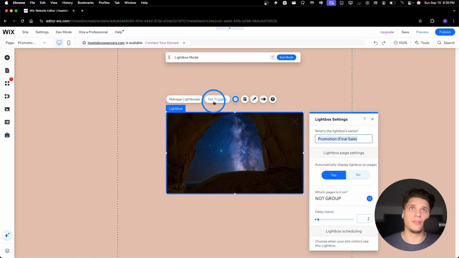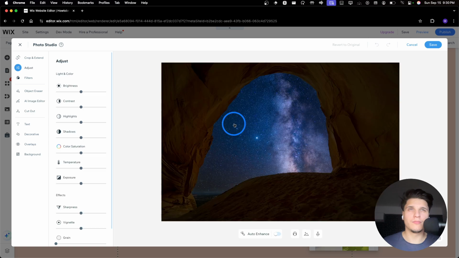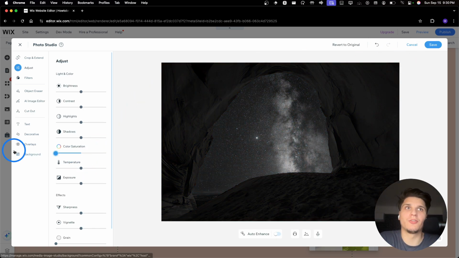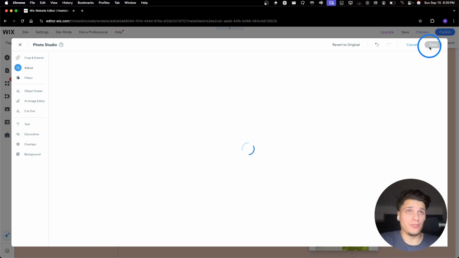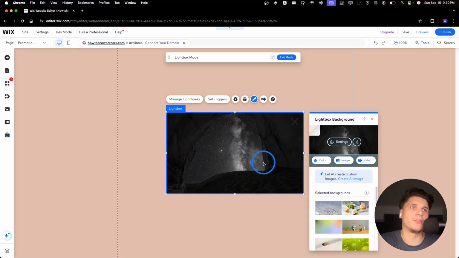Manage Lightboxes, you can also set some triggers. You can design this. You can also edit this image if you want to. Maybe you just want to quickly decrease the saturation. Well, you can do this. You don't have to save the image and go to Photoshop and edit the image there. You can do it here, which is cool.